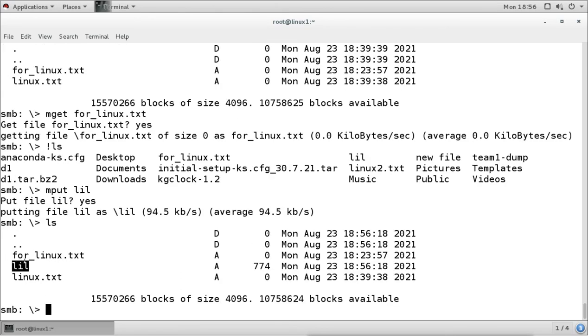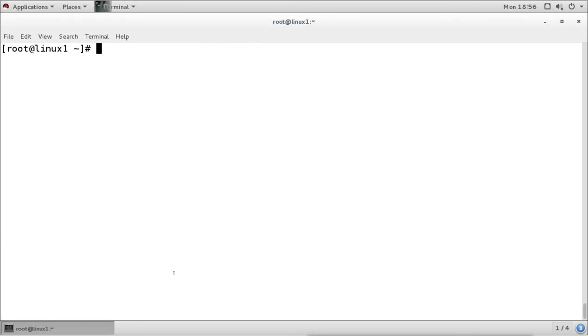So if we don't want to mount the directory permanently or temporarily, we can use this smbclient command to connect to the share folder from the other machine, from the Windows machine or another Samba server. We can download and upload the files directly. So this is how the Samba server works, by sharing directories from Windows to Linux and Linux to Windows.